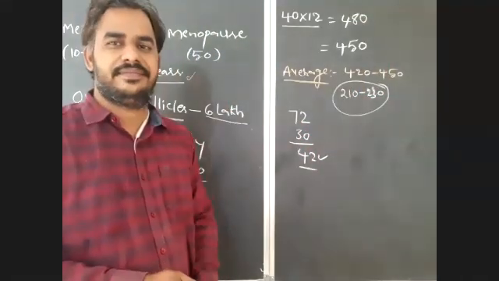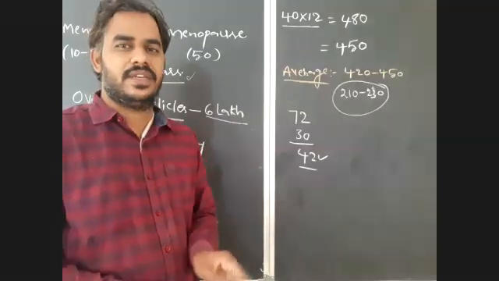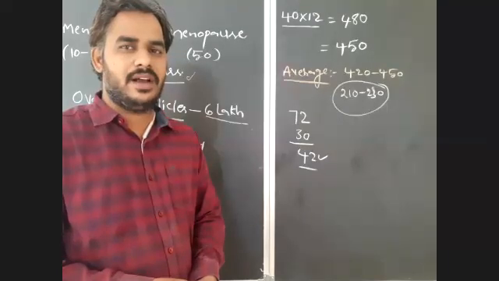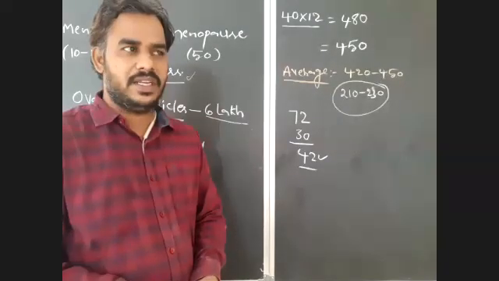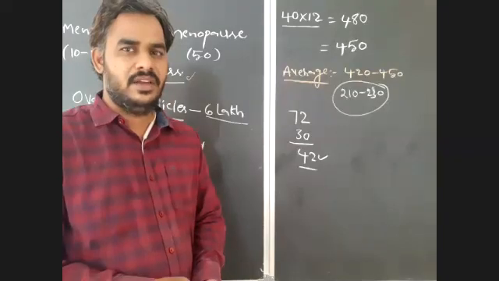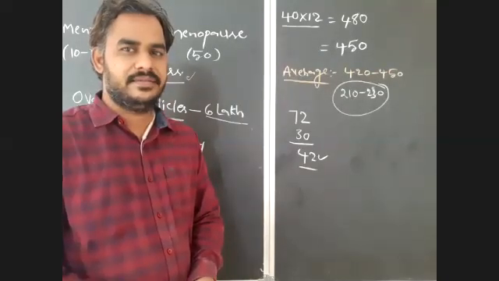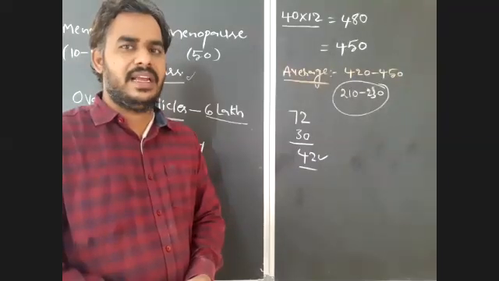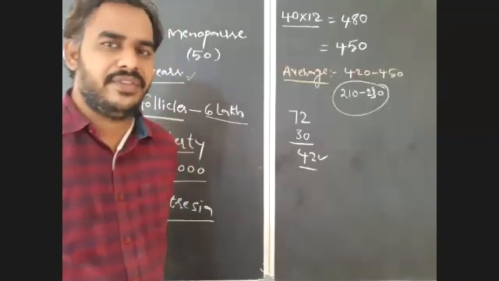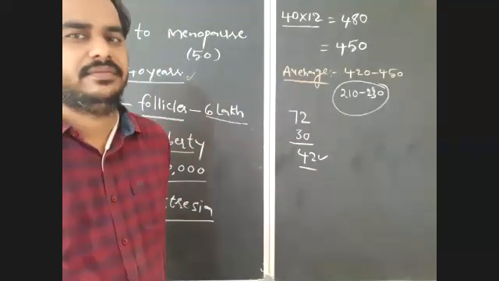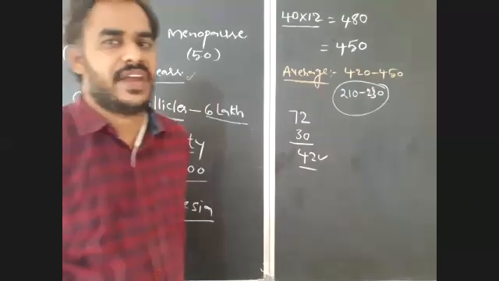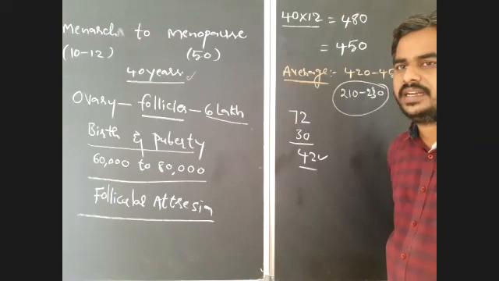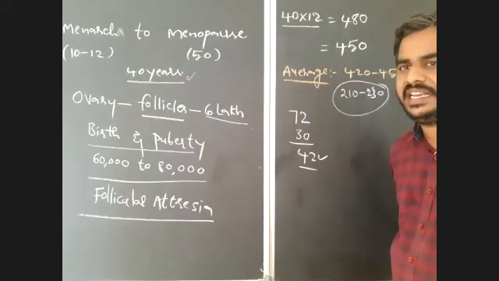Next, one more question. What is the number of ova produced by an unmarried female in 3 years of time?